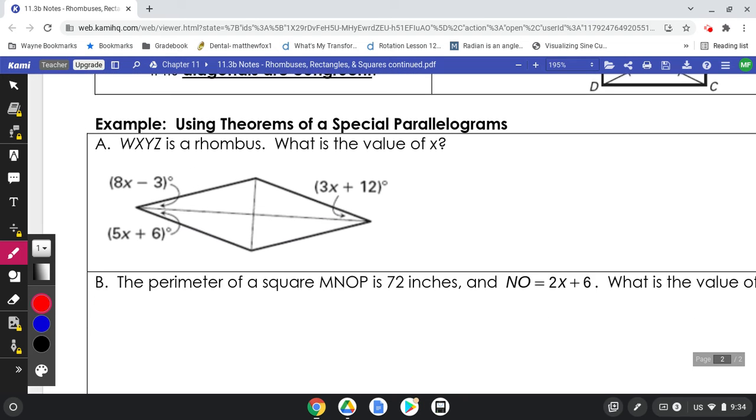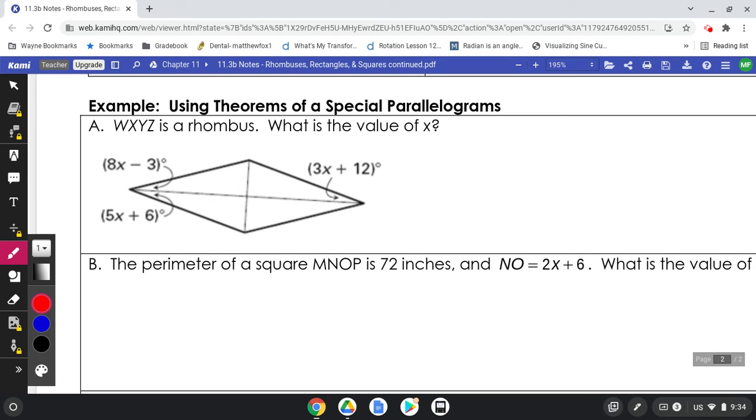Okay, so if we look here, it says that this is a rhombus, so right away we know that these bisect. These angles are bisected. So any two of these I could choose and set them equal to each other. It is your choice. I'll use the 5x plus 6 and set that equal to 3x plus 12, but you could use any of them and it would work. If I subtract 3x, 2x plus 6 equals 12. Subtract 6, 2x will equal 6. If we do that there, divide, and we'll get x equals 3.